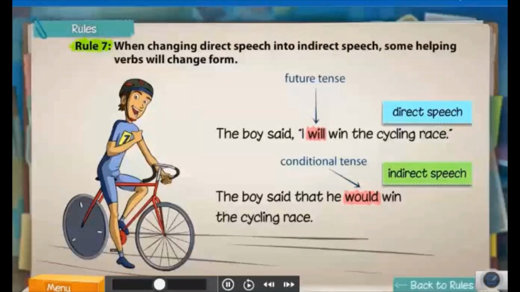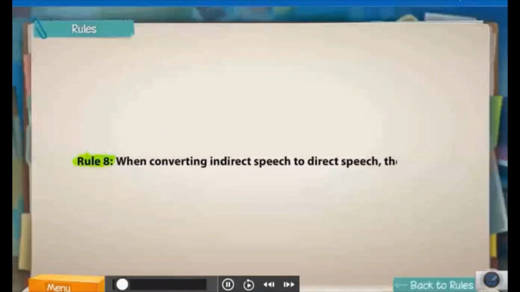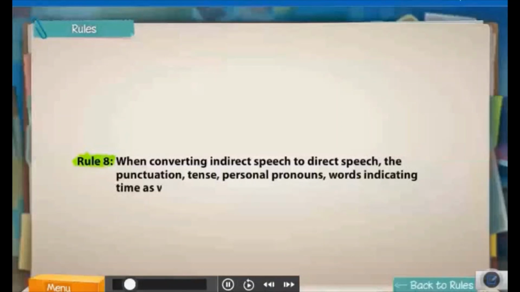When converting indirect speech to direct speech, the punctuation, tense, personal pronouns, words indicating time as well as place, and some helping verbs will change. This sentence, for instance, is an indirect speech.